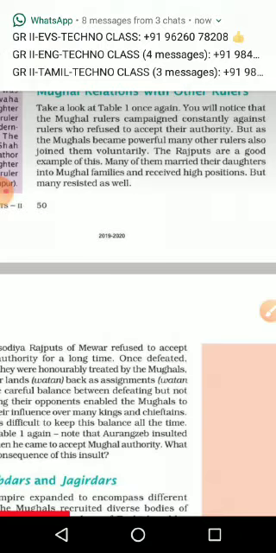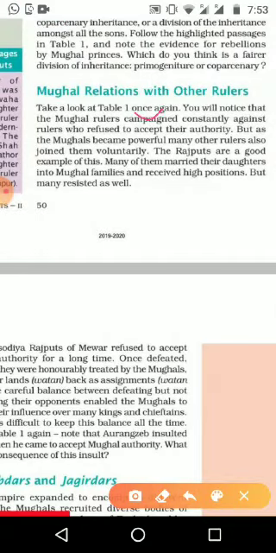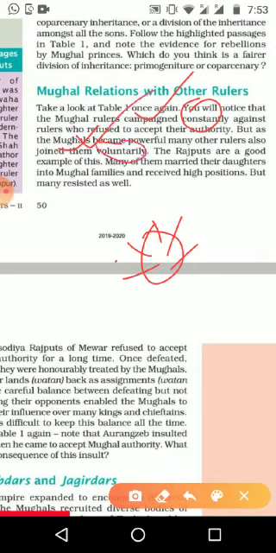We will notice that Mughal rulers campaigned constantly against the rulers who refused to accept their authority. If they came themselves and surrendered, the Mughal kings were very happy. If they did not, the Mughals continuously fought with them. But as the Mughals became powerful, many other rulers also joined them voluntarily. That is quite natural. Even in political parties, when one party becomes more powerful, other small parties come and join with them. The same thing happened with the Mughals.